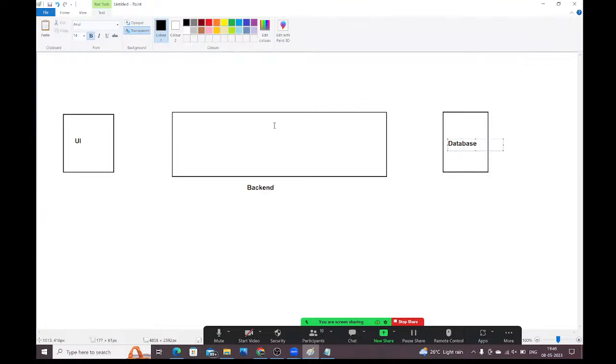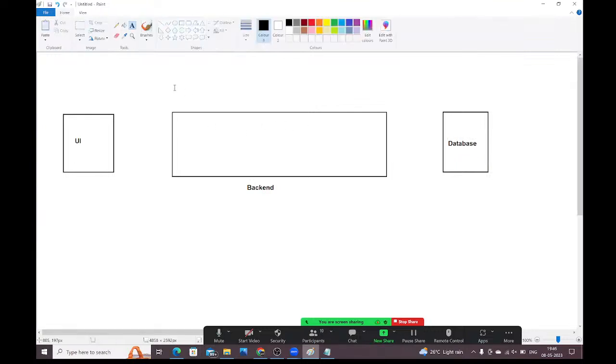In the backend component, what do we have, guys? We have web components, business components, and persistence components available in the backend.